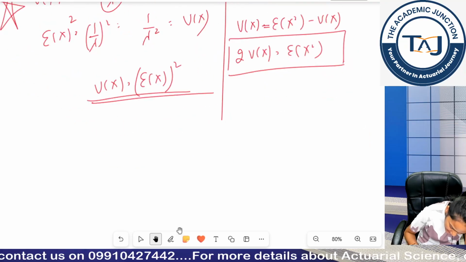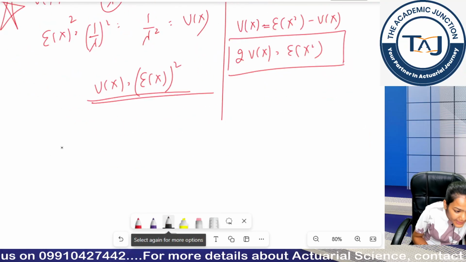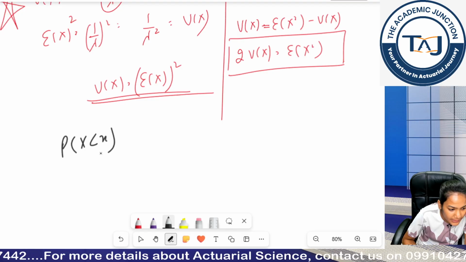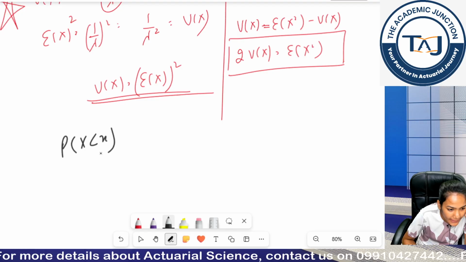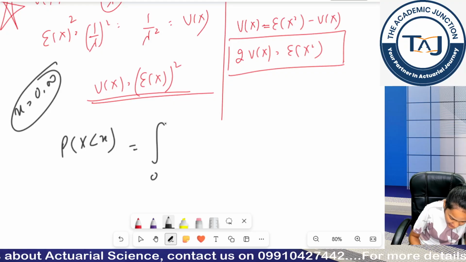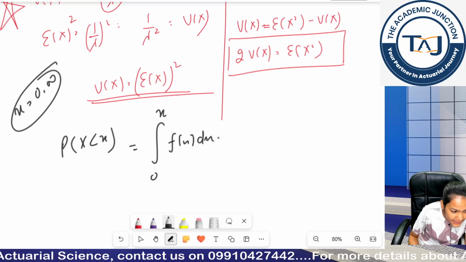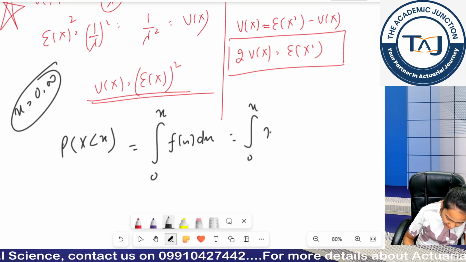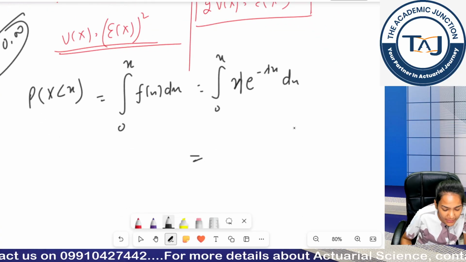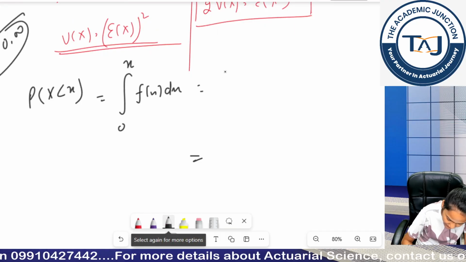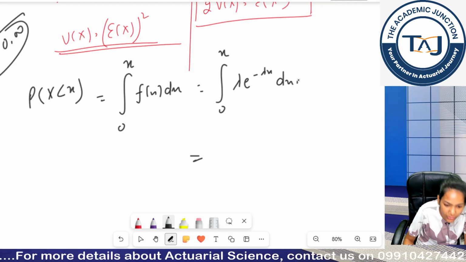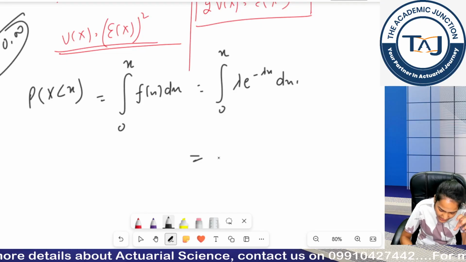Now let's derive the CDF of this. What is the CDF? Probability x is less than or equal to x, right? In my gamma distribution, my x was from 0 to infinity. So this becomes the integral from 0 to x of f(x) dx, so 0 to x lambda e to the power minus lambda x dx. Now try integrating this, Fatima, and tell me what the answer comes out to be. This is simple integration now. You require no integration by parts.